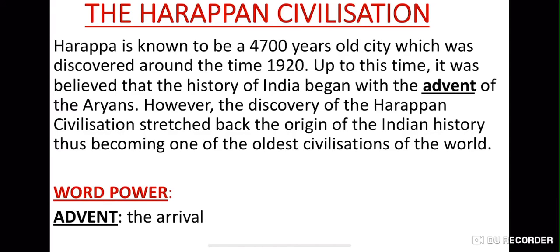But when the Harappan civilization was discovered in the town of Harappa, they changed their mind. They realized that the civilization and history of India started way before the Aryans, and that the Harappan civilization was one of the oldest civilizations of the world.